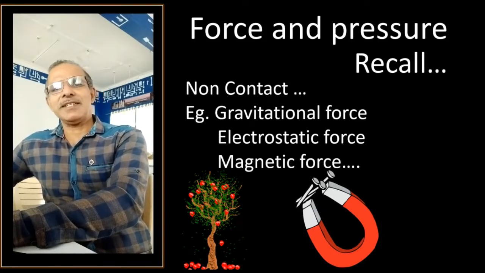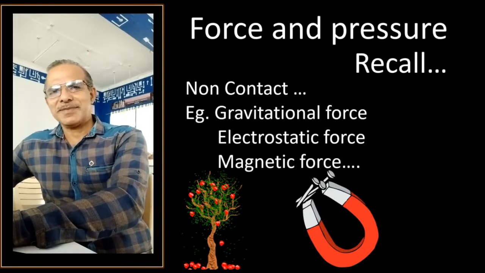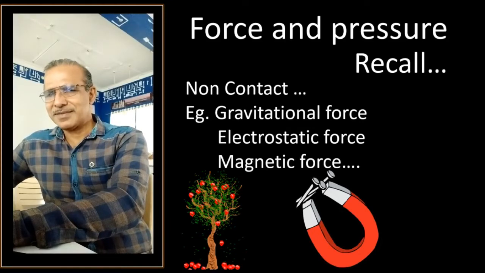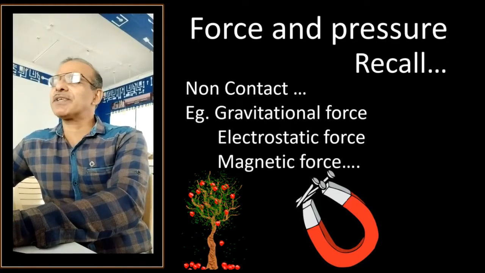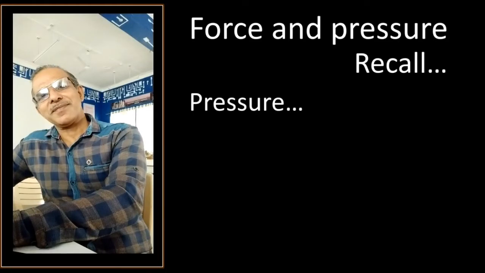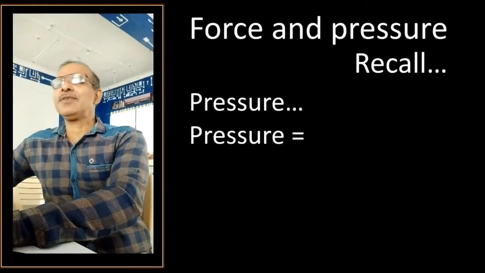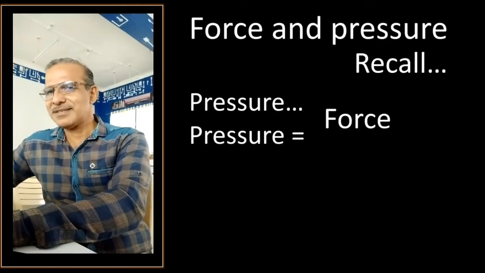And what is that content? Pressure, right? As you all know, the expression of pressure, we have touched that in the previous video. And what is that expression of pressure? Pressure is equal to force divided by area, right?